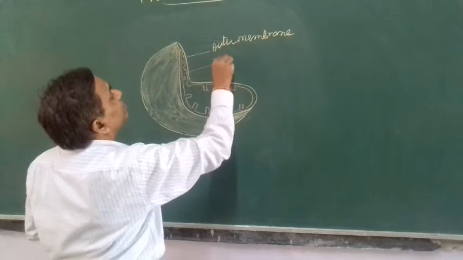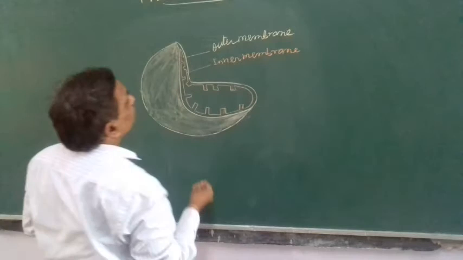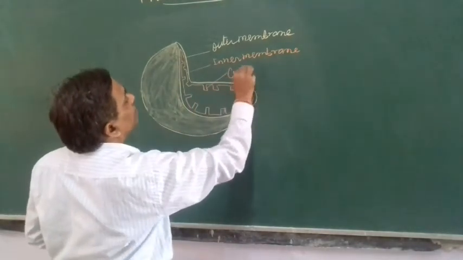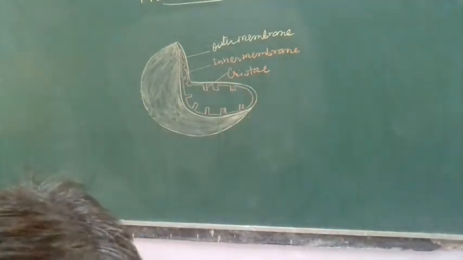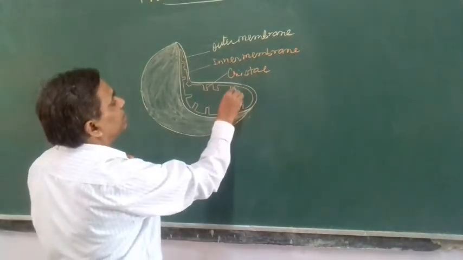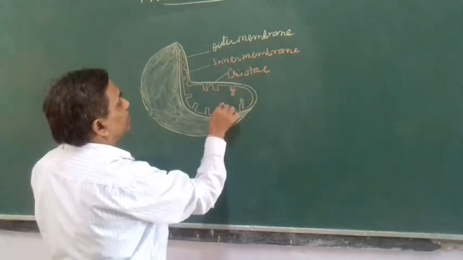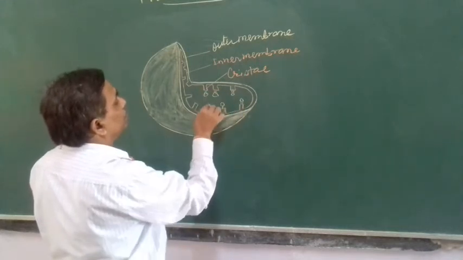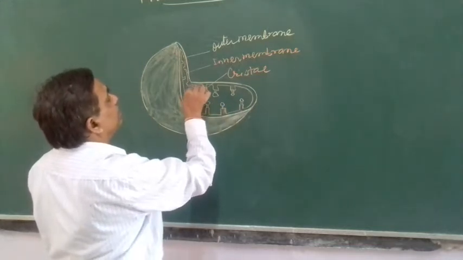This is the inner membrane, and this finger-like projection is called cristae. On this finger-like projection, some oxysomes are present like this. Several of this type of structure are present, called oxysomes, and this is the site where ATP formation occurs.